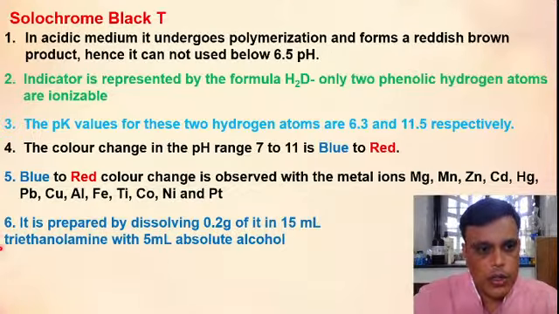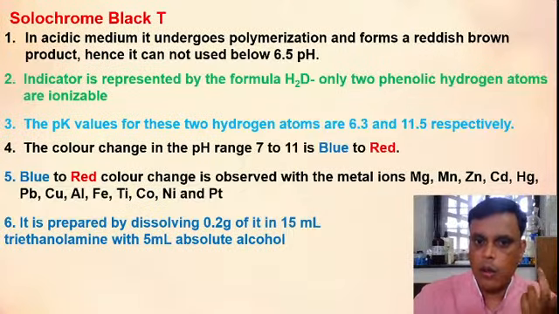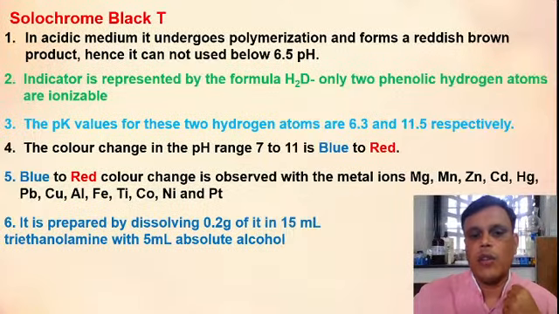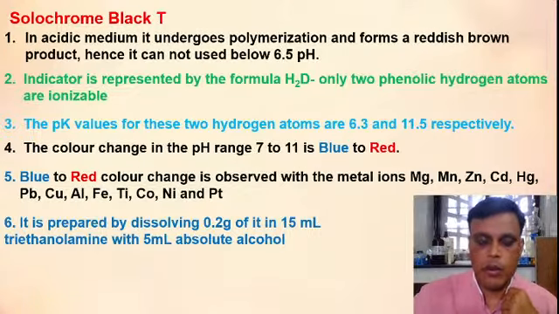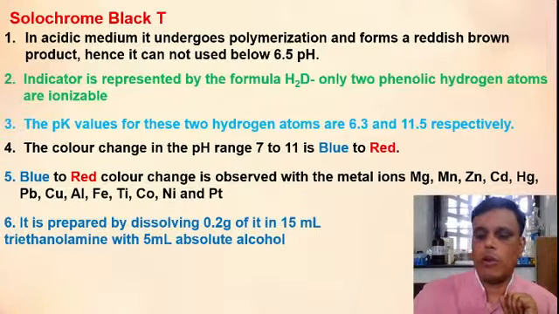So this is the way to prepare a Solochrome Black T indicator. Take 0.2 gram of it, dissolve it in 15 ml triethanolamine and add 5 ml absolute alcohol, so that all the indicator will get dissolved in it.